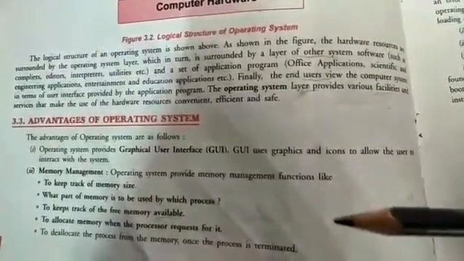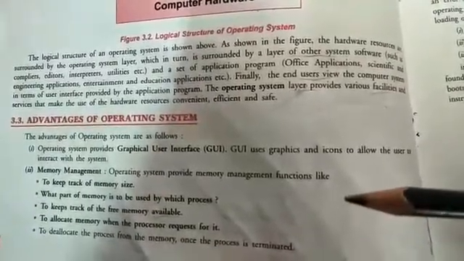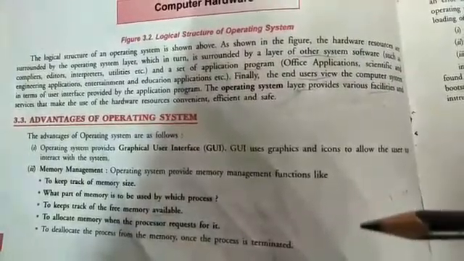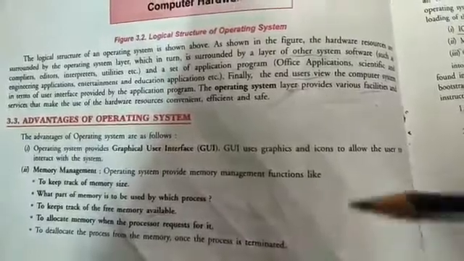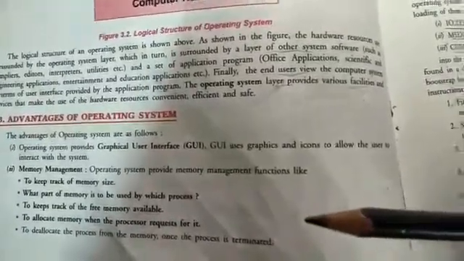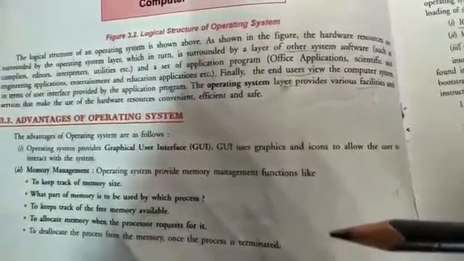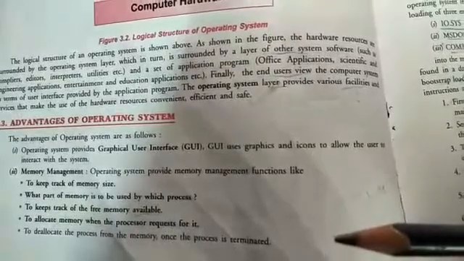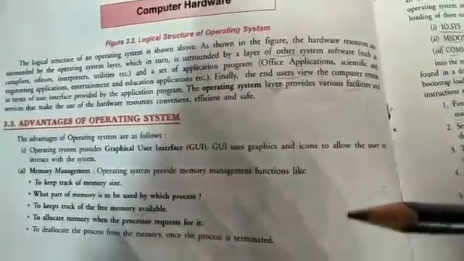Partition of memory for allocating to the processes and what part of memory is to be used by which process, to keep track of free memory available. If any process terminated, then it will take back memory from this process and allocate to the other processes, and allocate memory when the processes request for it, and deallocate the process from the memory once the process is terminated.